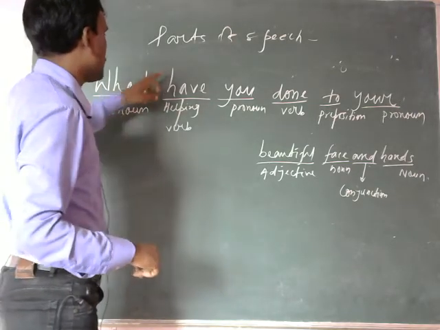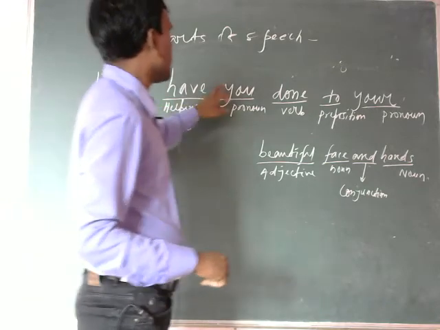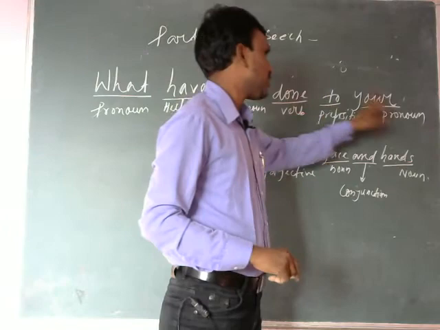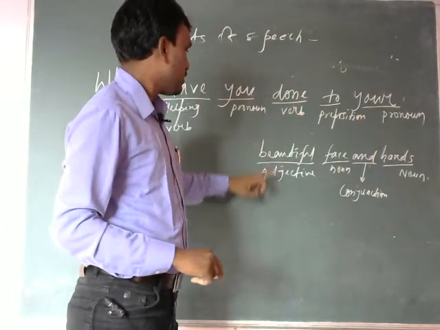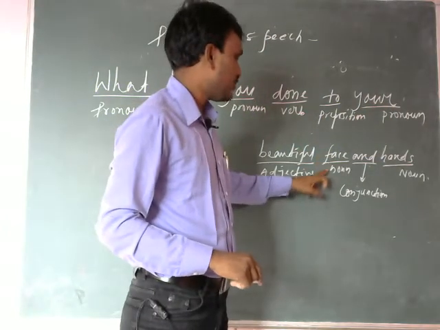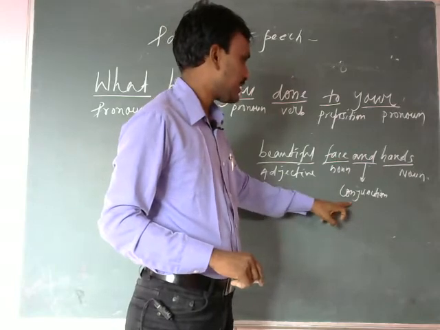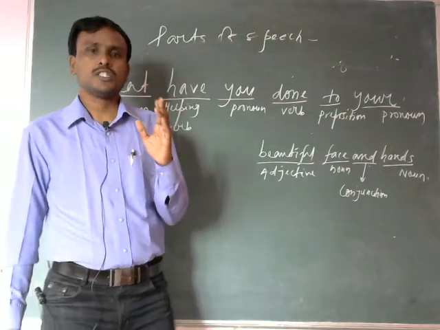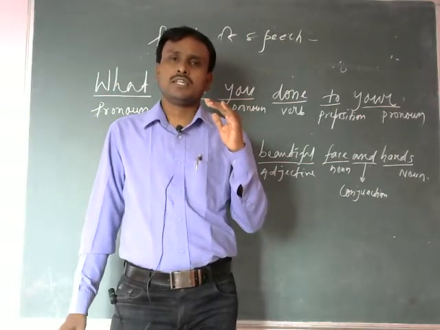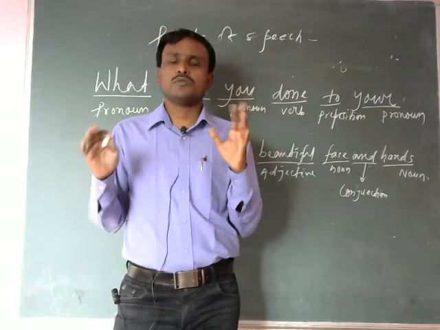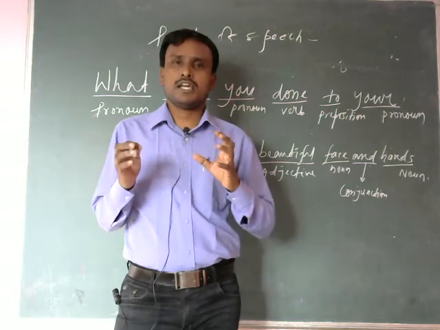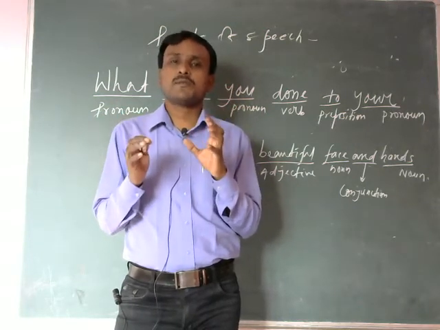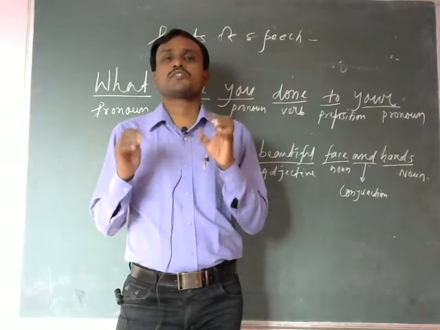What pronoun, have helping verb, you also pronoun, done verb, to preposition, your pronoun, beautiful adjective, face noun, and is conjunction, and hands is noun. So when we speak anything, we use a lot of words, and each word comes under different parts of speech.